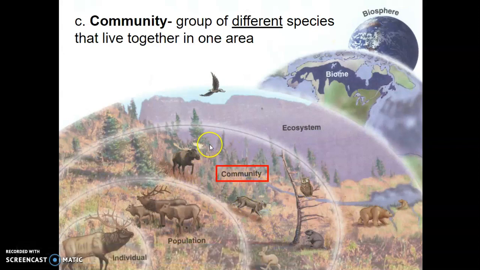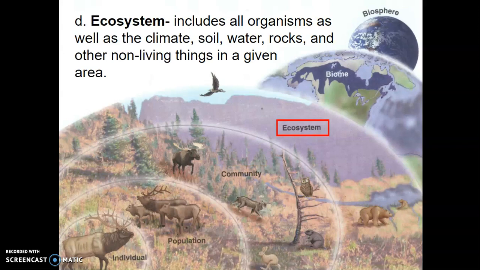and some types of shrubs. Those, of course, are living things as well. Sometimes I get in the bad habit of just trying to think of animals because I really like studying animals. But you got to remember all these trees and plants and shrubs and grass, they're living things too. They're organisms, right? Because they're able to survive, they're able to reproduce, they're able to make more young and continue that species. So a community is a group of different species that live together in one area. All right? And step up from there is the ecosystem, okay?